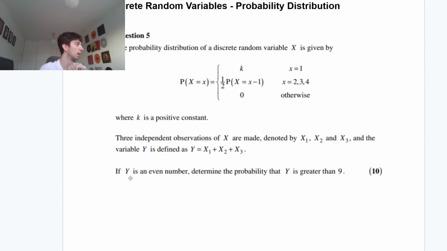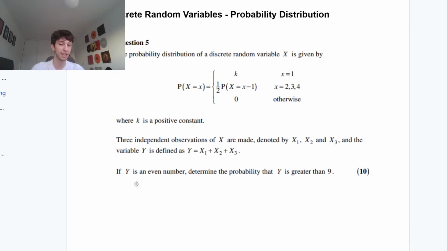If it's not a sum to infinity, why do they say 0 otherwise? Because any other number would have probability equal to 0. If I put 5, 6, 7, 8, whatever it is, that probability will be 0. The probabilities for x being 1, 2, 3, and 4 are the only values our x can take, because it tells us in the question. 0 otherwise means if I ask what's the probability x equals 5? It's 0. It's not a viable value for x. It's like rolling a dice: the probability of you getting a 7 is 0. Just an analogy.